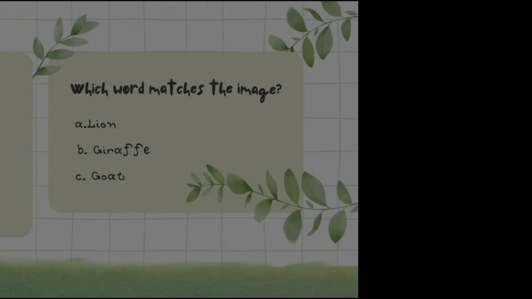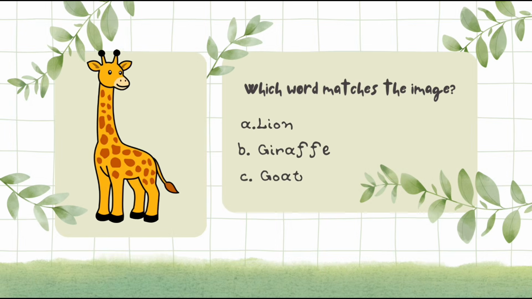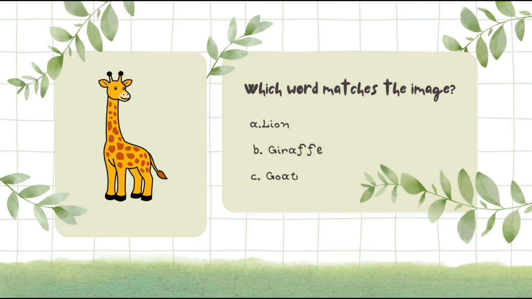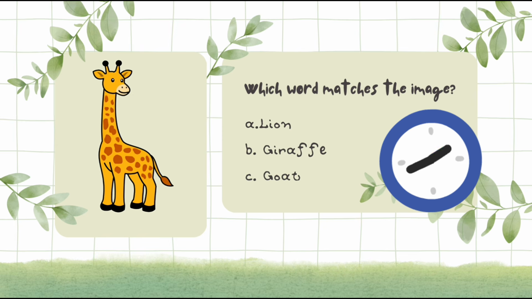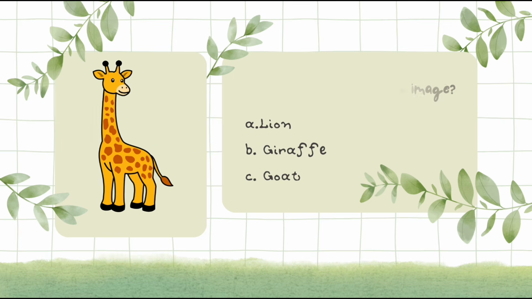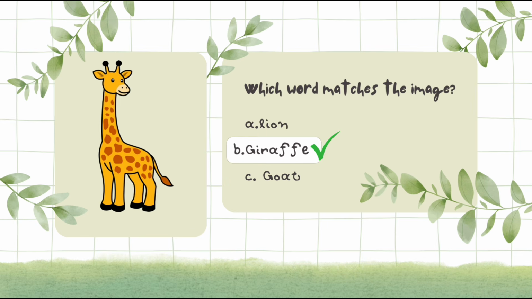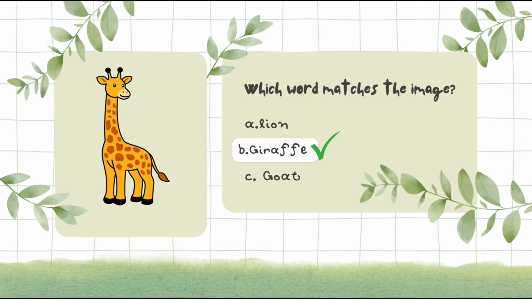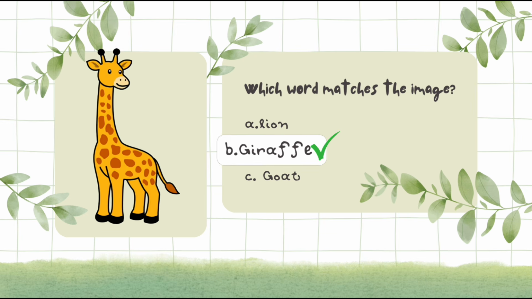Kids, which words make the image? A. Lion. B. Giraffe. C. Goat. Yes, kids, the image make the option B. Giraffe. This is a giraffe. Giraffe is a wild animal.